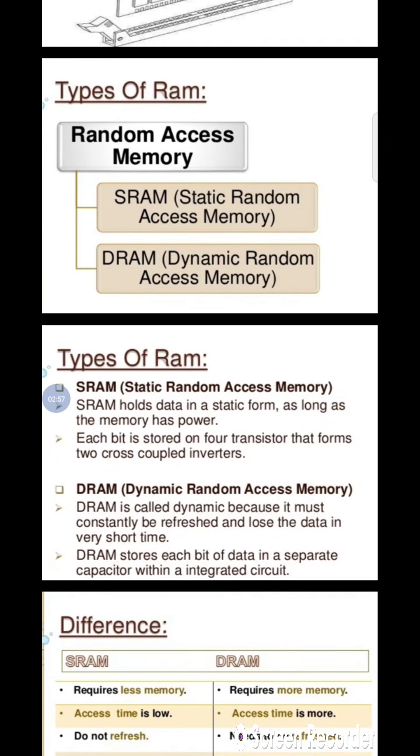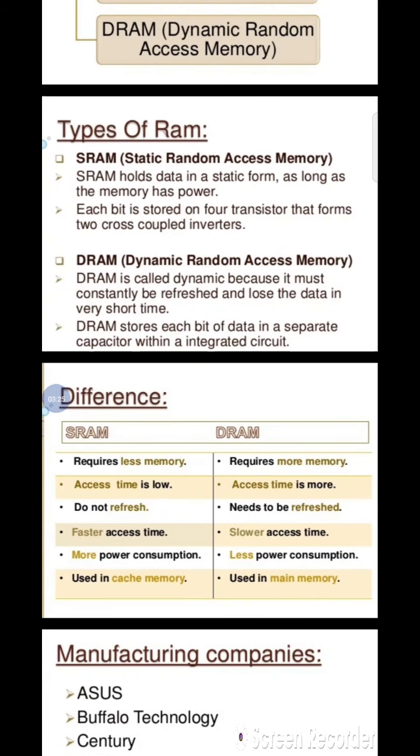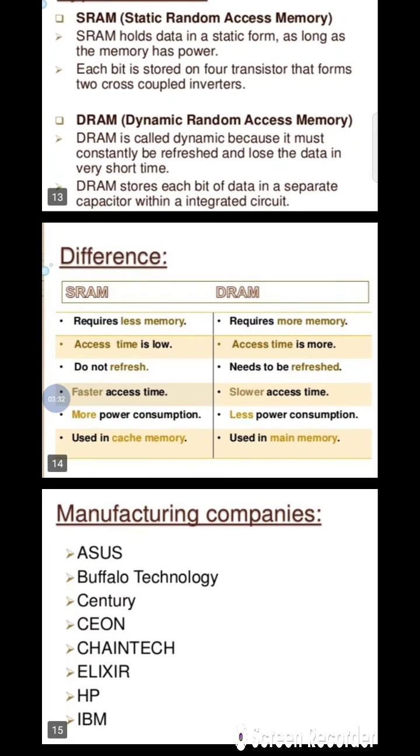SRAM: static random access memory holds the data in static form as long as the memory has power. Each bit is stored in 4 transistors that form 2 cross-coupled inverters. DRAM: dynamic random access memory is called dynamic because it must be constantly refreshed, otherwise it loses the data in a very short time. Dynamic RAM stores each bit of data in a separate capacitor within an integrated circuit.